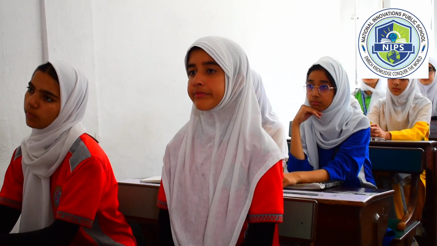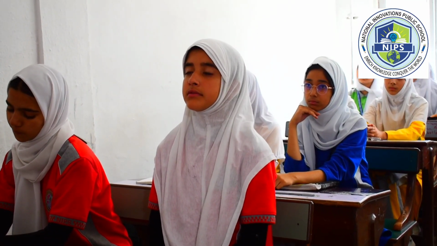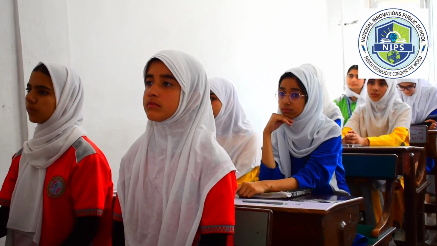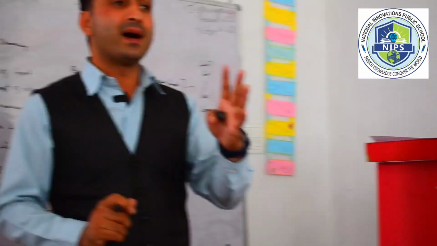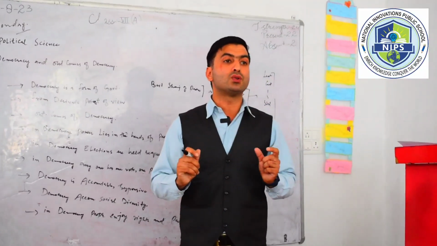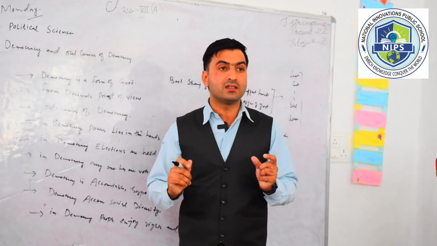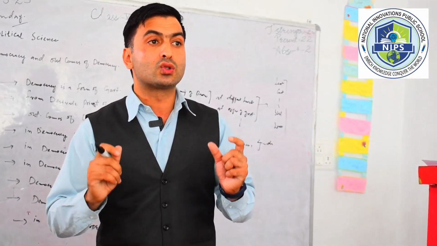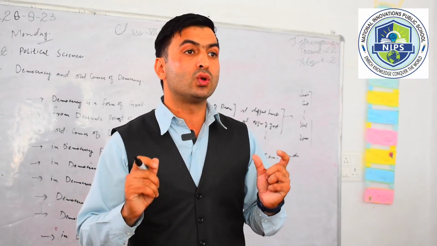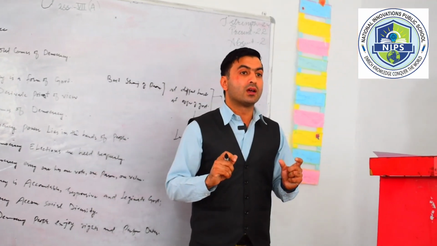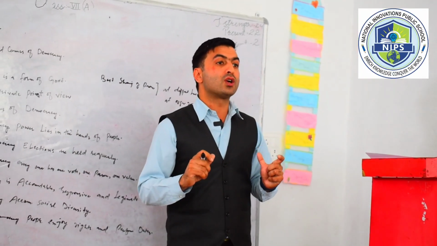There is right to equality, right to freedom, right against exploitation, freedom of religion, and also the right to constitutional remedies. By giving these rights, the only motto is that everybody has guarantees. We should give them the rights so that they can live a dignified life, a good life, so that in society everybody could live with dignity and enjoy the rights and perform their duties.